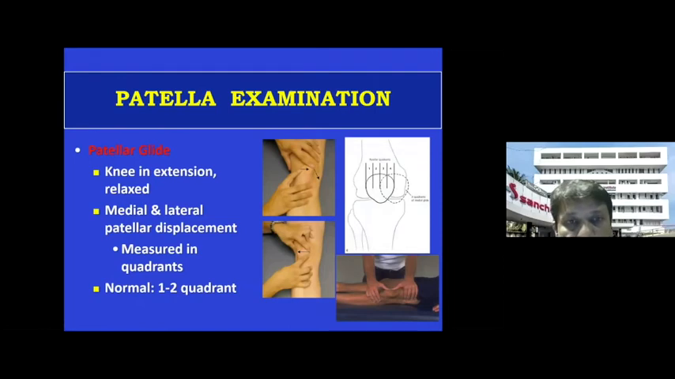You move it from side to side, and while moving it, you can draw four quadrants, which are vertical lines. The patella is divided into four quadrants, and if the patella moves from side to side in more than two quadrants, then it is abnormal. Up to two is normal, and if it moves only one quadrant, then there is spasm. That is what you should understand. This is another way to measure the patellar glide.